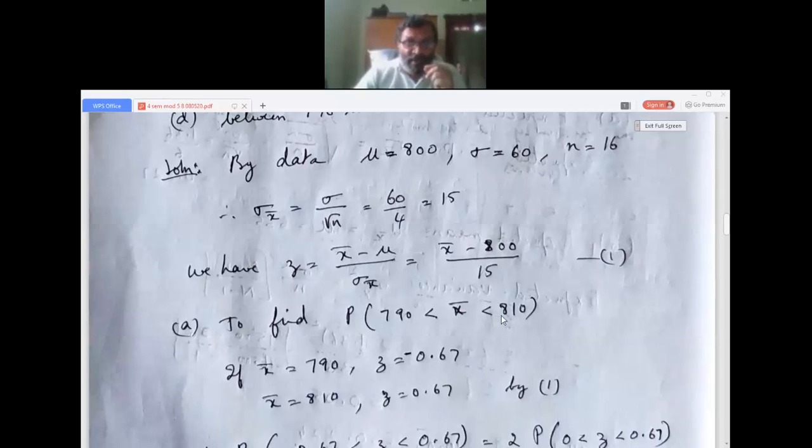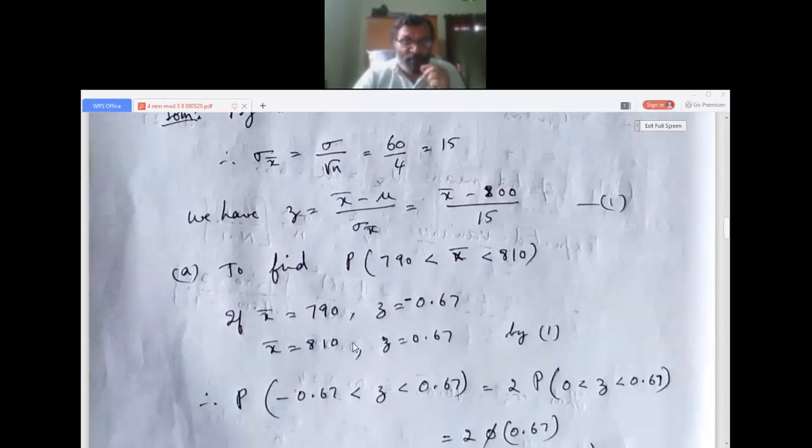Then the other value is 810. I put x bar as 810: 810 minus 800 divided by 15. I'll get z as 0.67. This I got from this one equation, the standard normal variate z. Now the given problem can be changed to P of minus 0.67 less than z less than 0.67. You get it like this from the module 4 table. I have just given the explanation here.